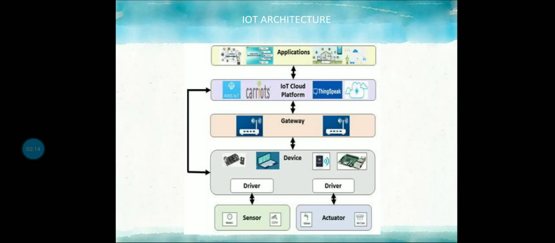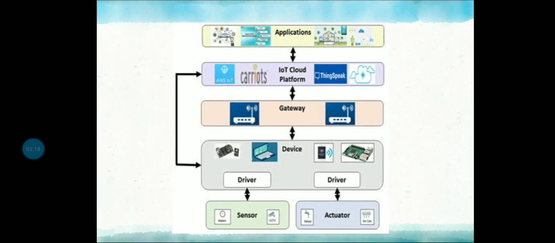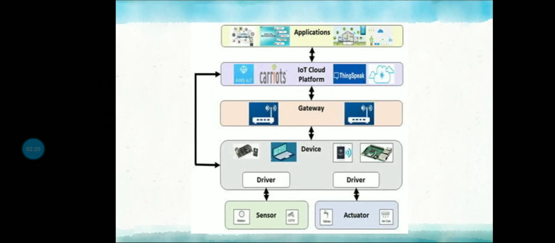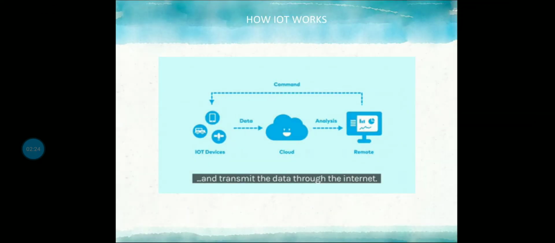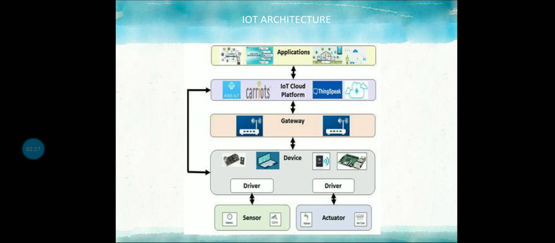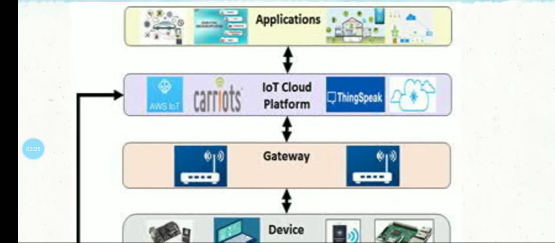So this is what you can see in the picture, that is the IoT architecture. Compared to the previous diagram, this diagram is showing things more deeply. You can see different applications here.